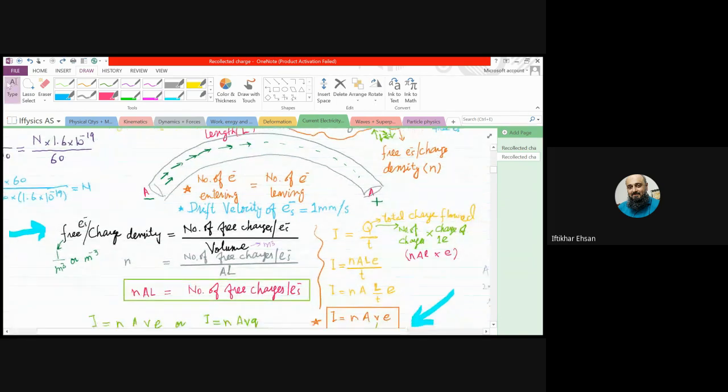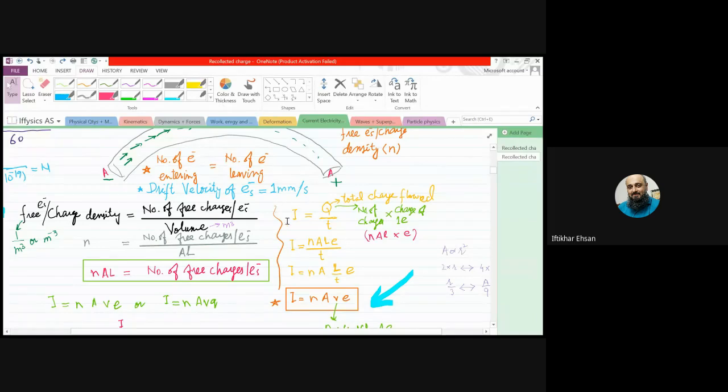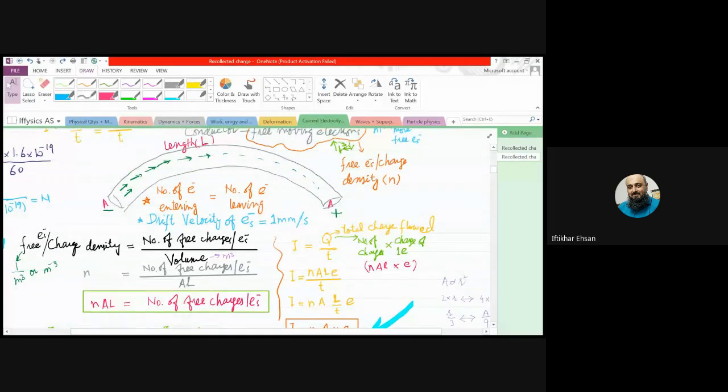Right? So, beta, we have the basic formula for current equal to charge over time. This Q is the total charge which has flowed during this time. So, beta, when we say the charge has flowed through a conductor, the charge is not one single object. It is made up of a large number of small electrons or free charges.